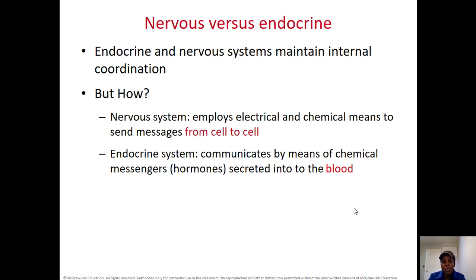So your body is responding to the smell of the pizza or just to the view of the pizza. Now, the nervous system kind of looks like the endocrine system because both of them do communication, but the nervous system works right now, right here, like a quick response. The nervous system works between cells that are close to each other. They could be further apart, but the connection is closer. There's contact between cells. But in the endocrine system, the hormones are secreted into the blood. They circulate everywhere in the body, only attaching to places where you have receptors to receive those hormones. So the nervous system is a quick response right now, right here, and the endocrine system is more general, like for growth and development, for example.